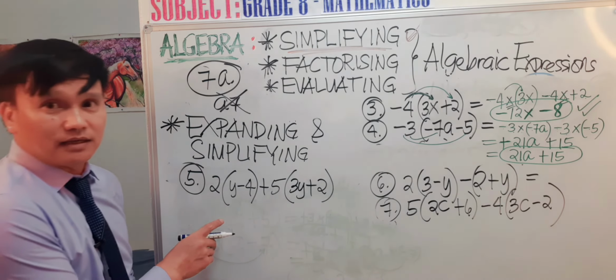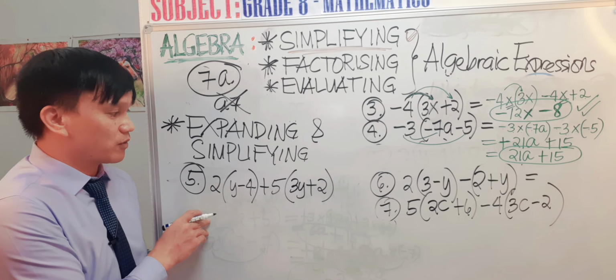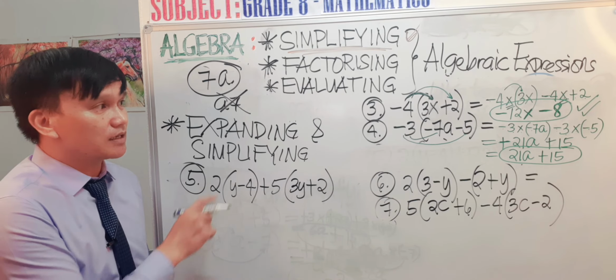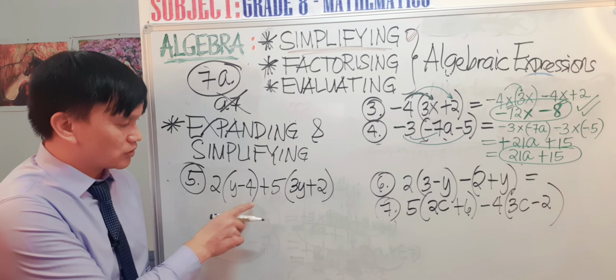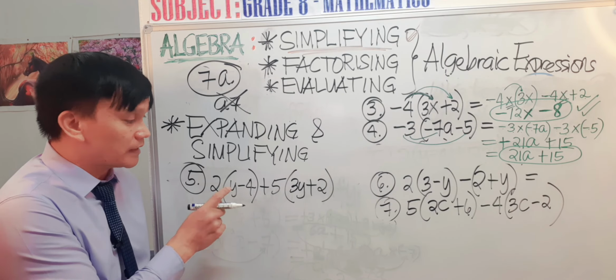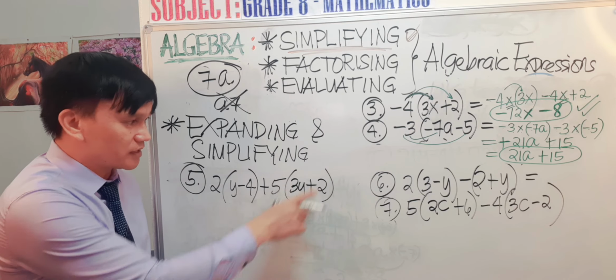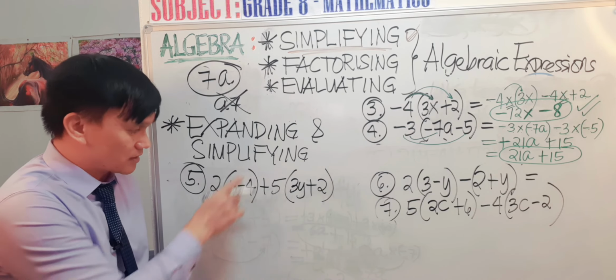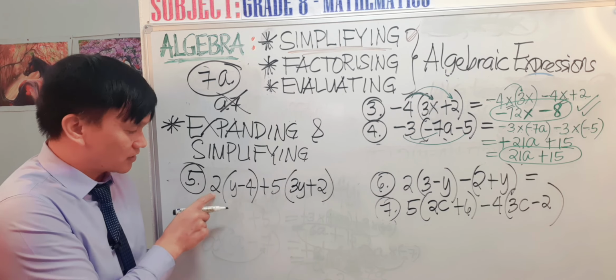This expression is complex, but you don't have to worry because it's the same thing as what we did there. You are going to expand this expression. When you say expand, you are going to remove these parentheses or brackets, and to remove them is to multiply by the factor outside.